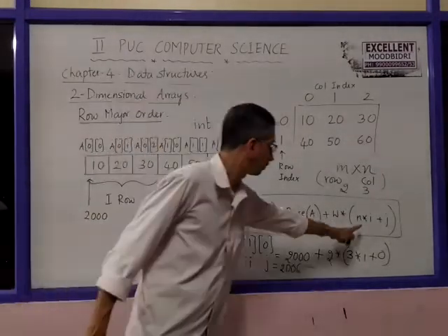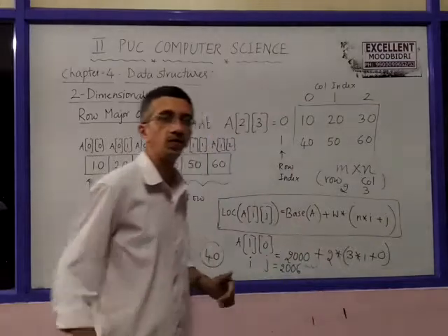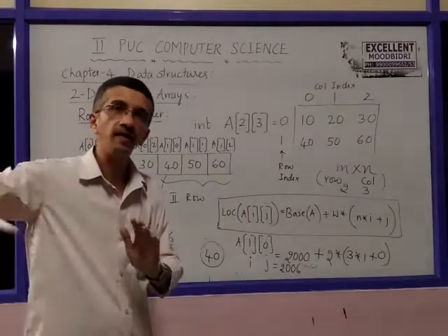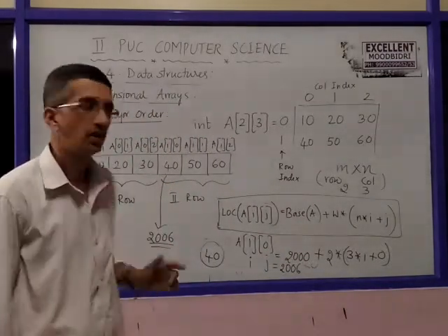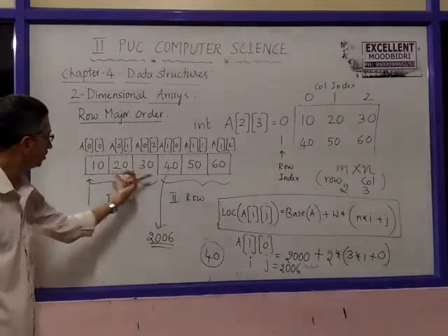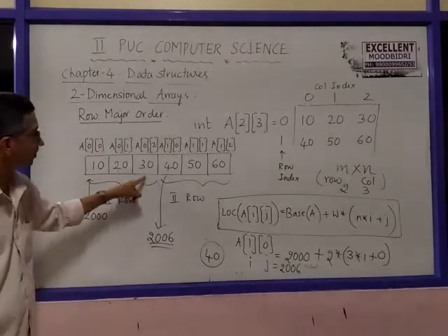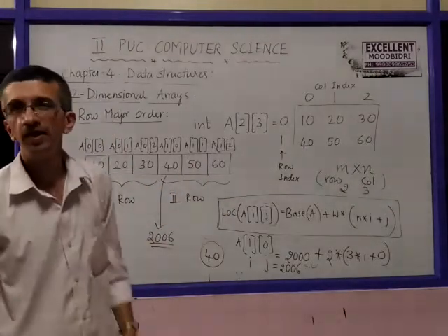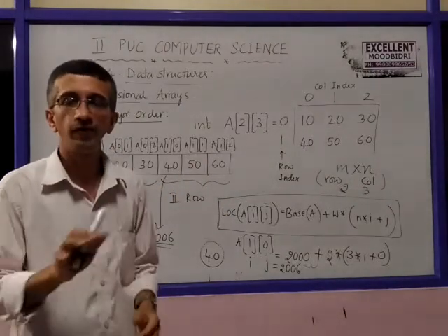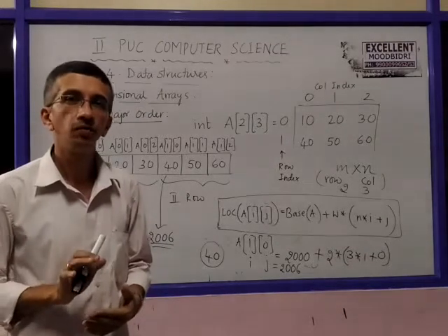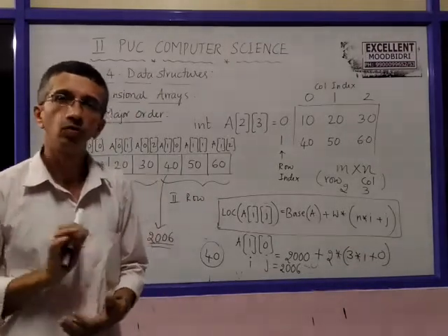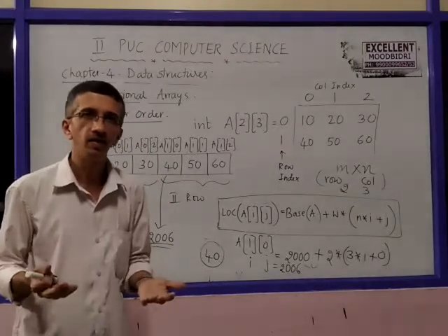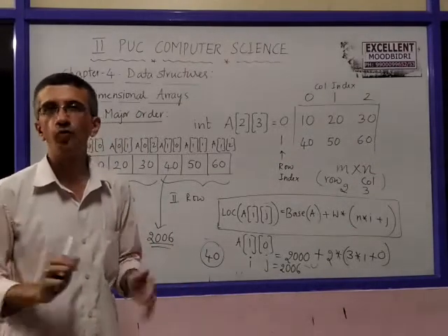Only we require in this formula the number of columns, because each row extends up to those number of columns. First row only these 3 items: first column, second column, third column. Next only the second row items will be stored in the memory. So hope you have understood memory representation using row measure order. Unless it is mentioned, it is by default row measure order.